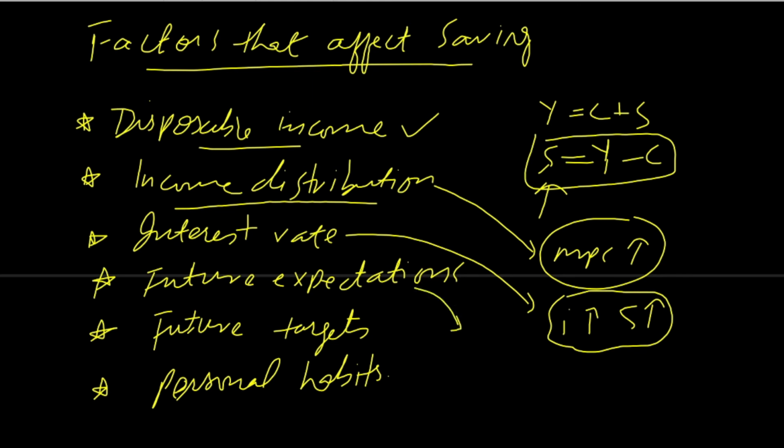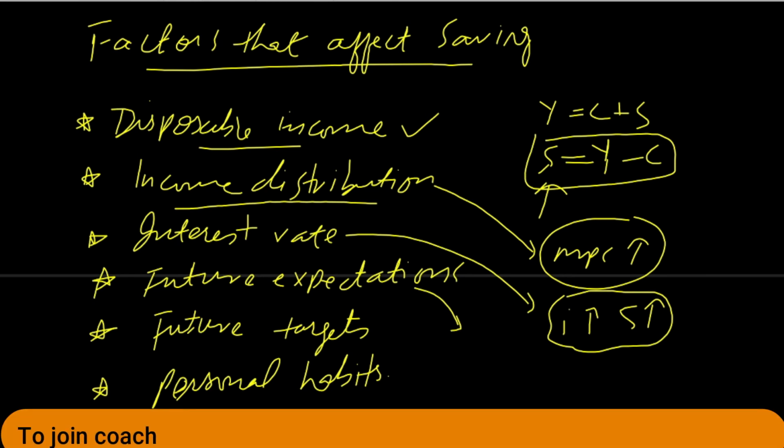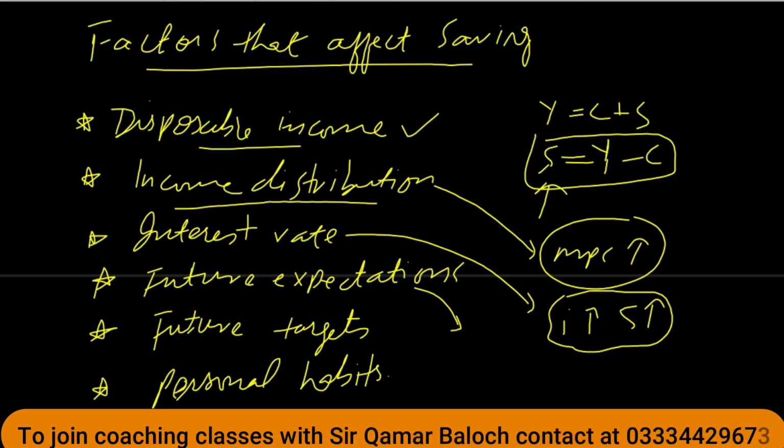Future expectations about income is again a very important factor. If you are expecting that your flow of income will continue in future, then definitely you will save less because you know that you need not save money, you will be earning money frequently. And if you are expecting that your flow of income will decrease and you are expecting a fall in income in future, then you will try to save more. For example, in the Corona days, many people lost their jobs and they were expecting no income in future, so they stopped consumption and tried to save more money. So future expectations are definitely an important factor that affects saving of an individual.